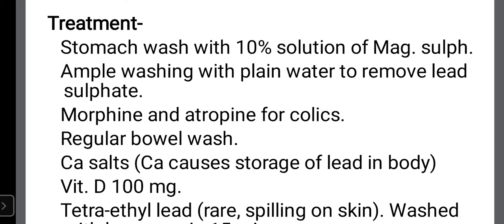Then you can go for regular bowel wash because we have seen the stools are black colored because of lead sulfide. So the lead can go further into the small and even into the large intestine. That's why the unabsorbed lead from the bowel can be taken out by giving an enema. What do we call it? That is the bowel wash I have mentioned here. So regular bowel wash, what we call an enema. Unabsorbed poison from the large intestine can be taken out with an enema.